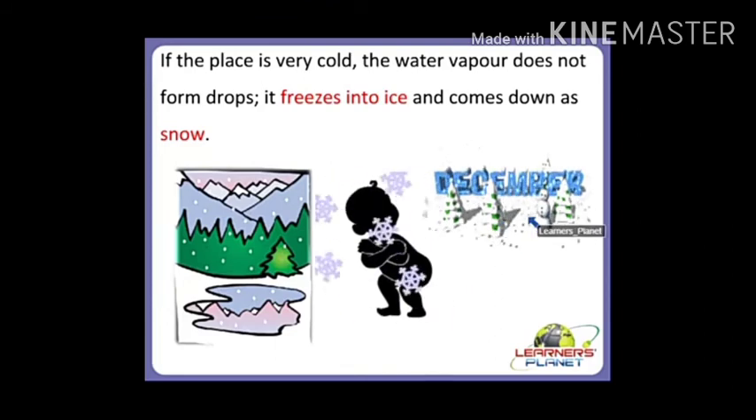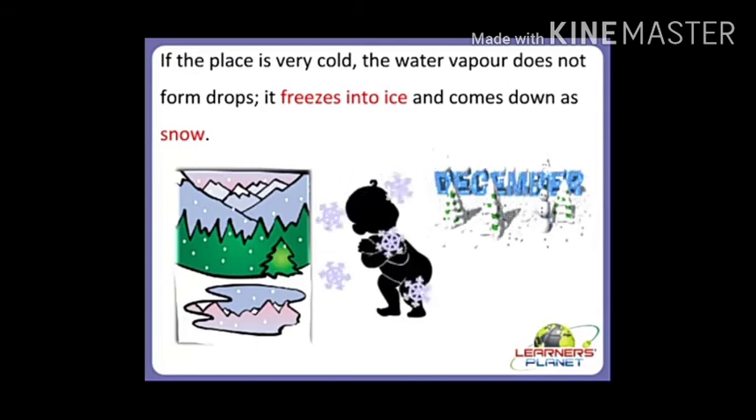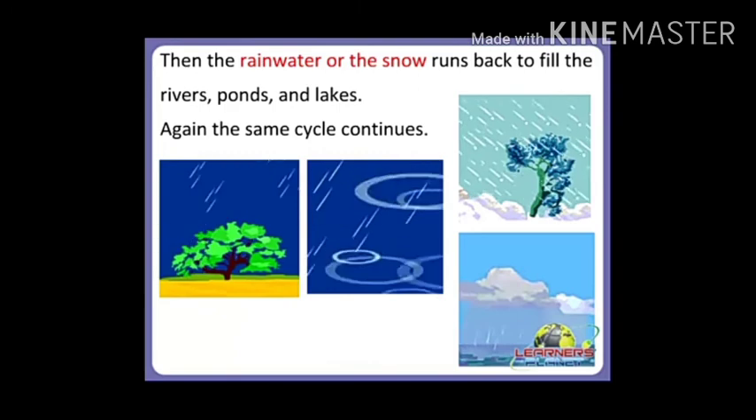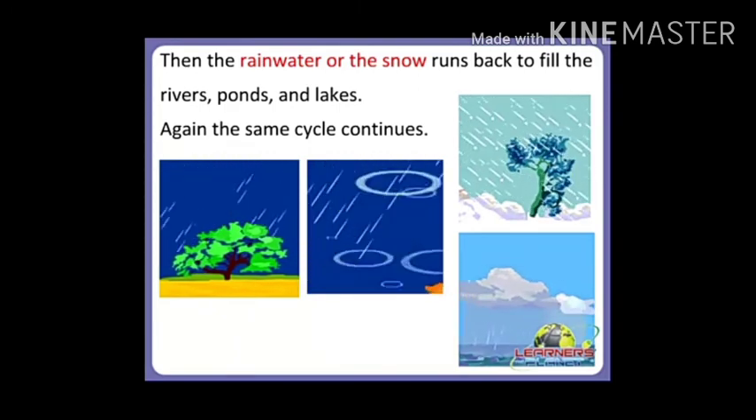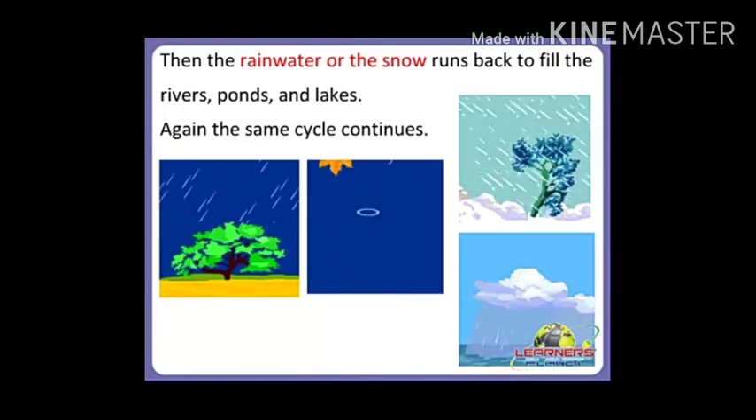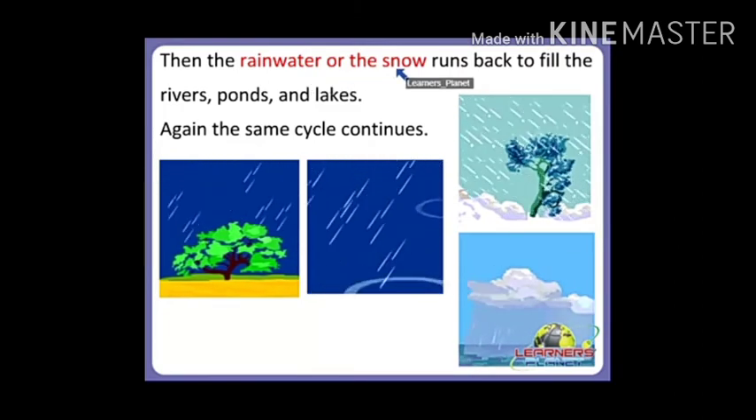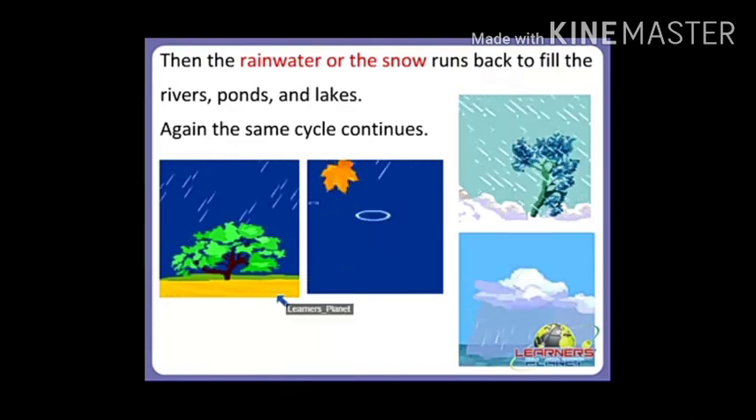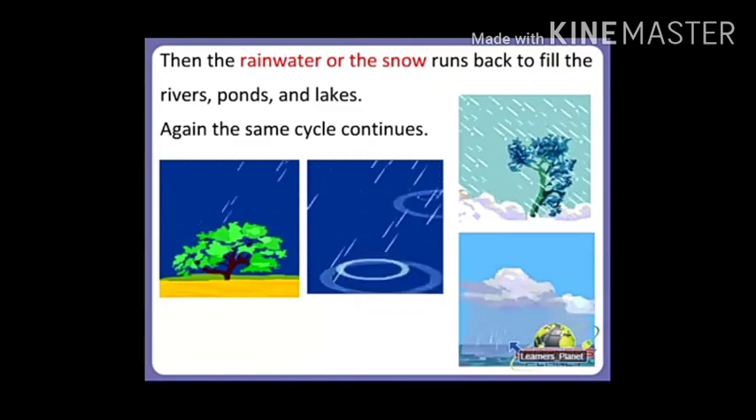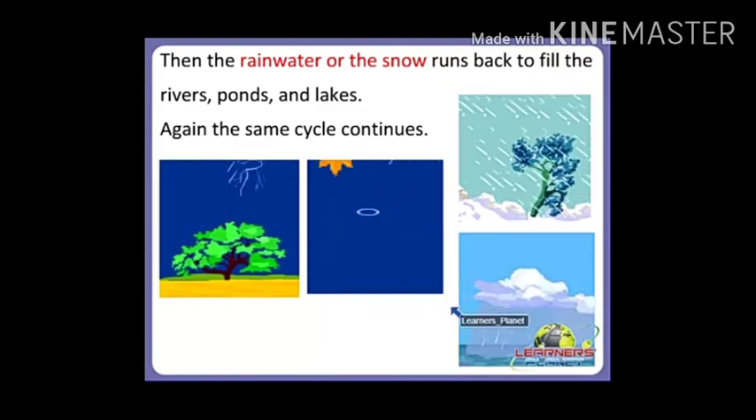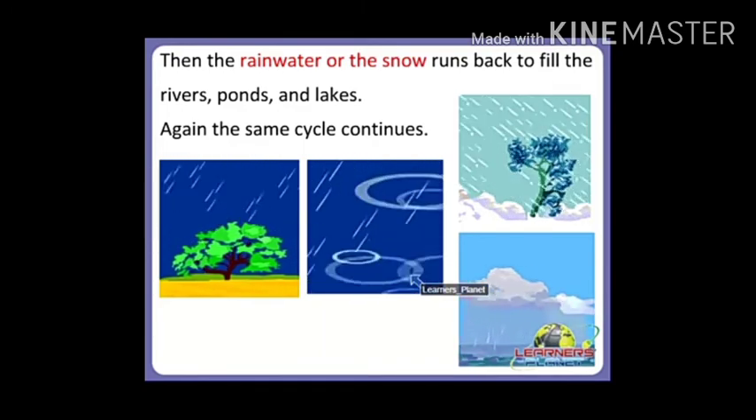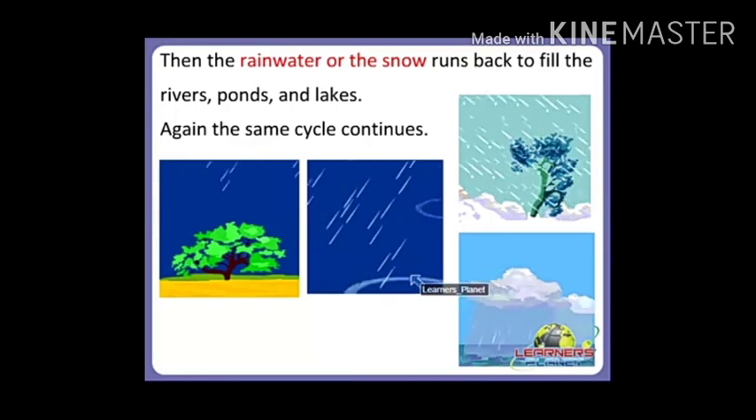Yes, my dears, we know that in the Himalayan ranges we cannot see water droplets, but whatever is falling down is in the form of snow. Then the rainwater or snow runs back to fill the rivers, ponds, and lakes. And again the same cycle continues: the water comes down, fills the lakes and ponds, and again water is getting evaporated. It again forms the clouds in the process called condensation.